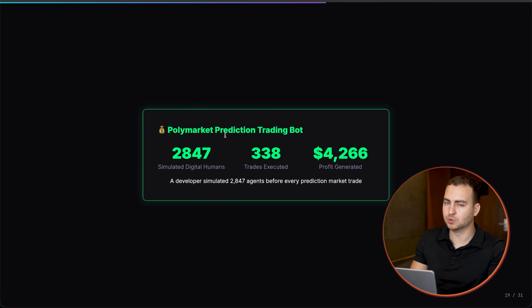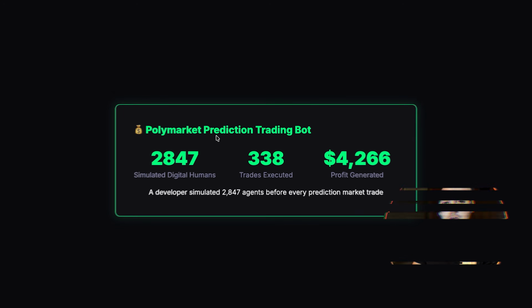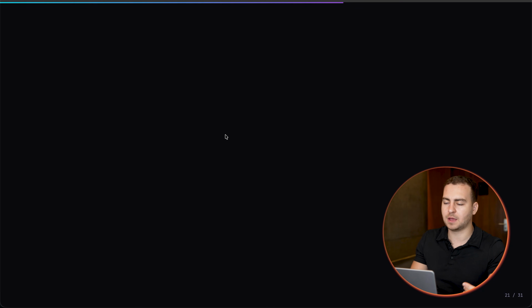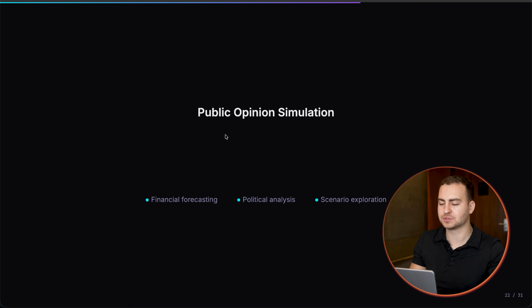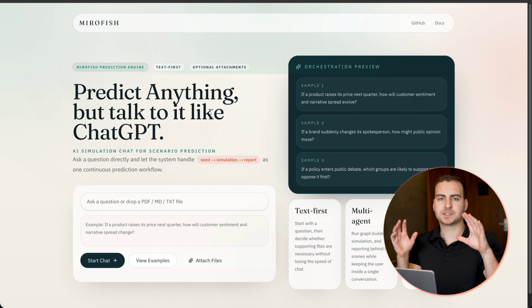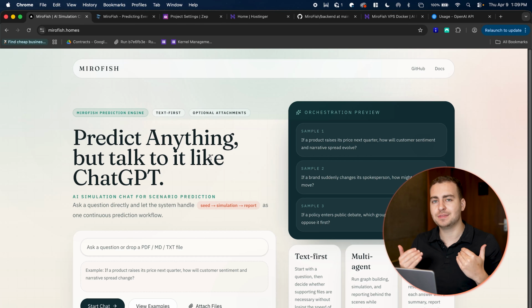Now, just a few quick real world examples to give you some context here. Polymarket prediction trading bot. Someone made like 4K predicting the future using this type of bot. There was a BTC fear and greed index. People are actually using this to analyze and figure out what the next chapter of a book might be like, or the ending of certain movies or stories. Public opinion simulation. And anyways, I'm not going to get into the origin story because I don't think that's too important. Thing is, this is super cool. Now I want to show you exactly how you can set it up so you can run it for yourself and see it working in the real world.